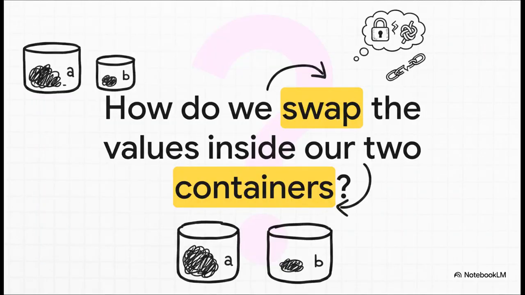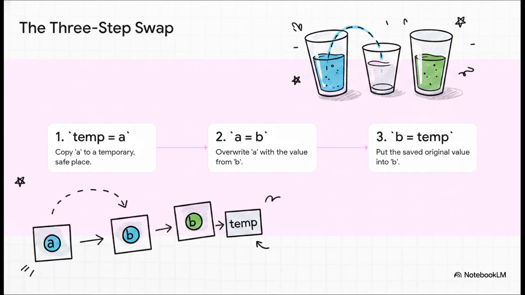All right, time for a little puzzle. We've got 10 stored in our A container and 20 in our B container. So how do we swap them? How do we get A to hold 20 and B to hold 10? Think about it for a second. You can't just say A equals B, right? Because if you do, you'll just overwrite the 10 and lose it forever. So here's the classic trick.